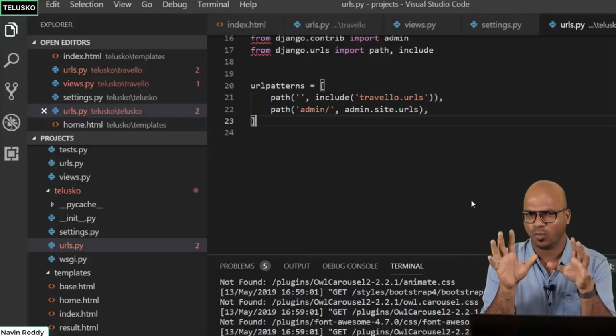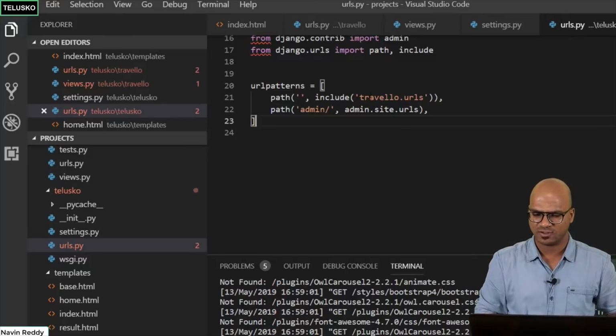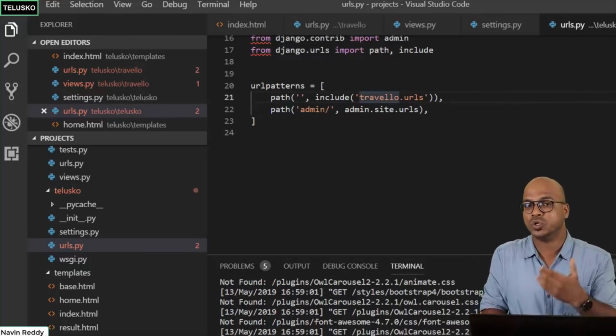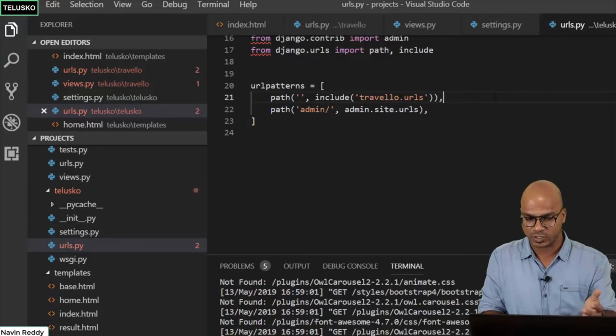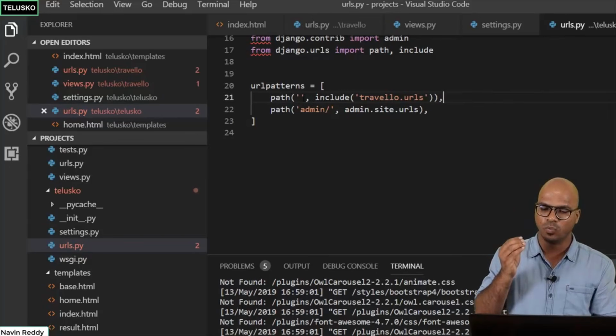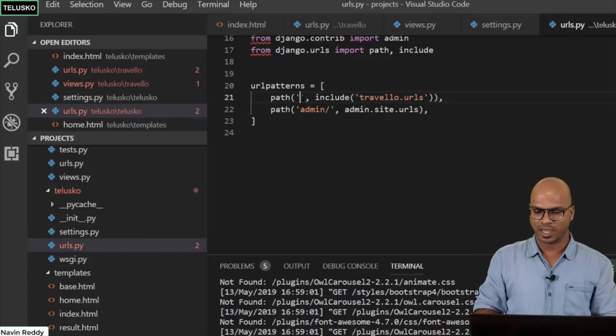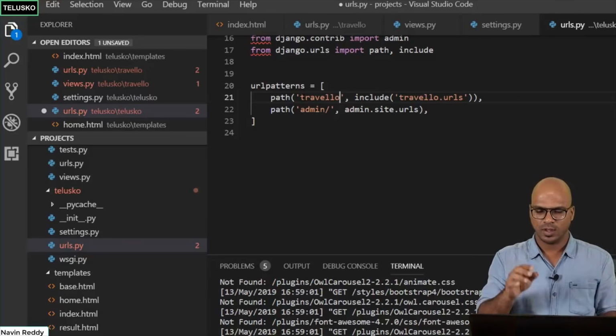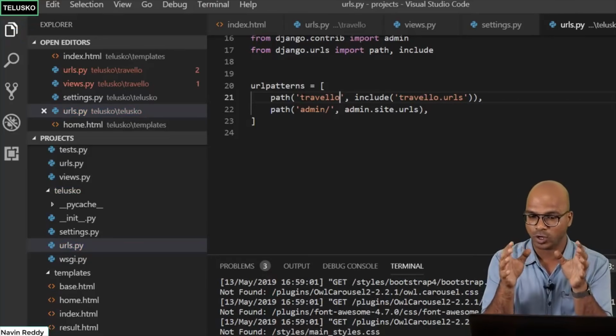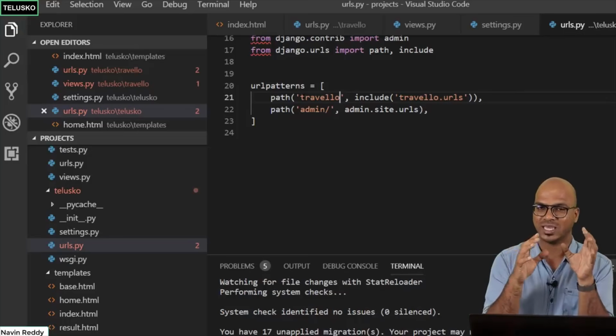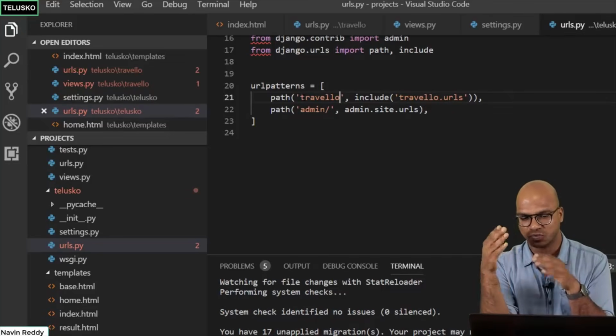Now, okay, there might be one question. Why are we changing from calc to URLs? Why not create a new one, a new path? Yes, you can do that. The only thing is I wanted to have Travelo as my home page, right? That's why I'm changing it. But if you don't want to do that, you can simply say Travelo. So what will happen now is, if you want to get the Travelo homepage, you have to say the URL/Travelo, and that's where you will get it.